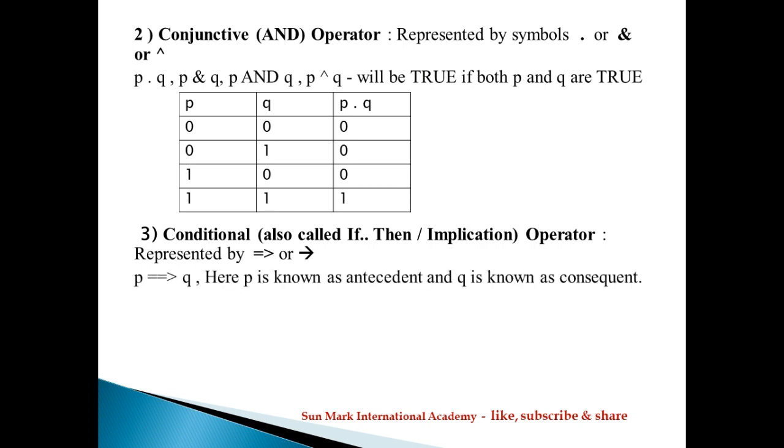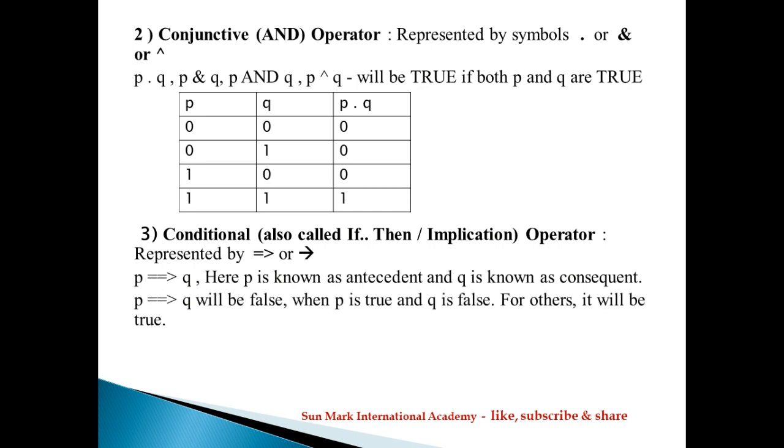Example, if he studies, he will pass. Statements like that are conditional statements. It is represented by a single-headed arrow, known as the imply symbol. P implies Q. Here P is known as the antecedent and Q is known as the consequent. That is, the left hand side component is known as the antecedent, and the right hand side component is known as the consequent.